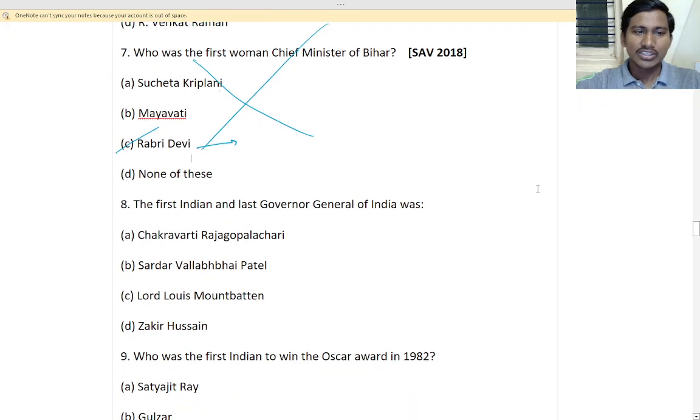So next, the first Indian and last Governor General of India was Lord Louis Mountbatten. Okay. Yes, Lord Mountbatten. You remember Mountbatten; you don't need to remember Louis, so you may get confused. Lord Mountbatten. Okay. First and last Governor General of India.